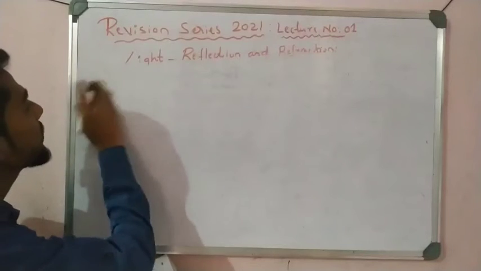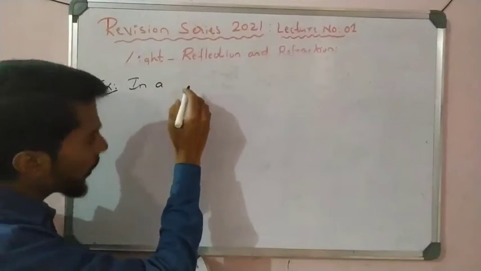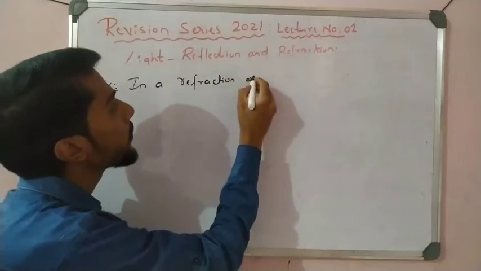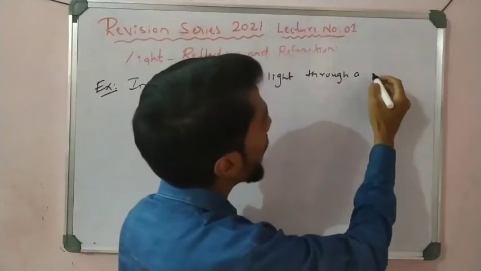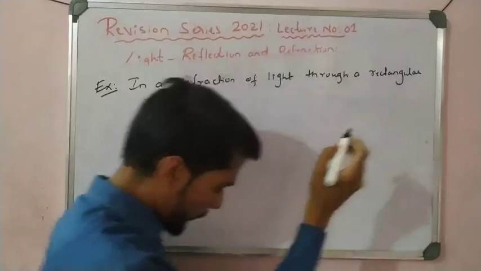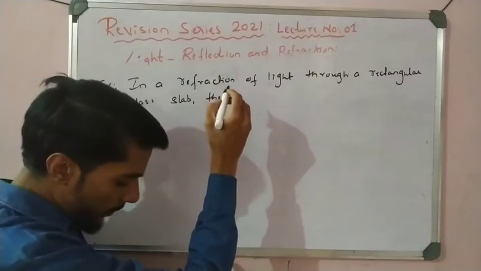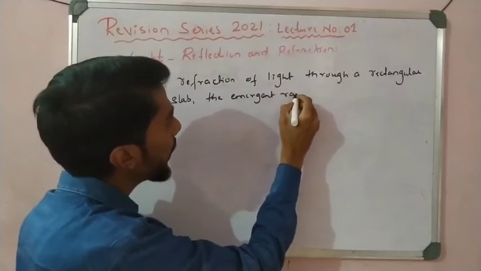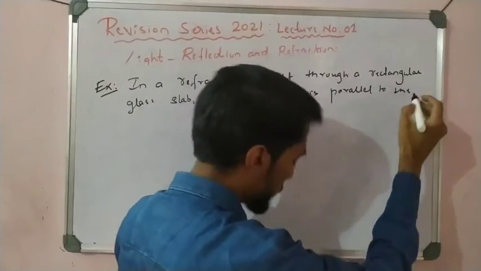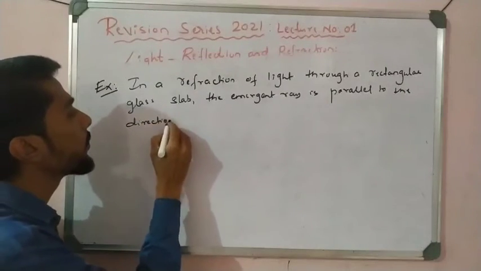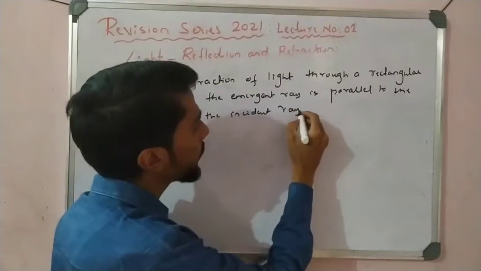See the question, next example: in the refraction of light through a rectangular glass slab, the emergent ray is parallel to the direction of the incident ray. Why?